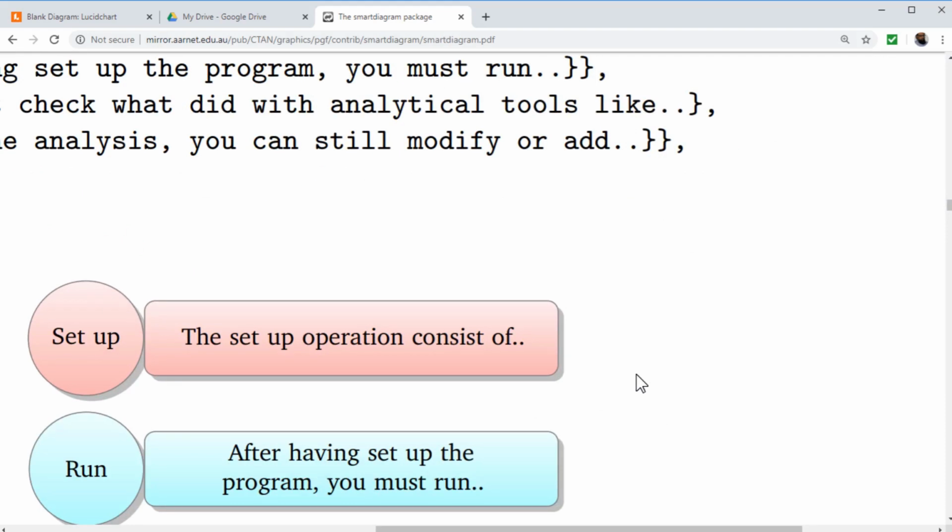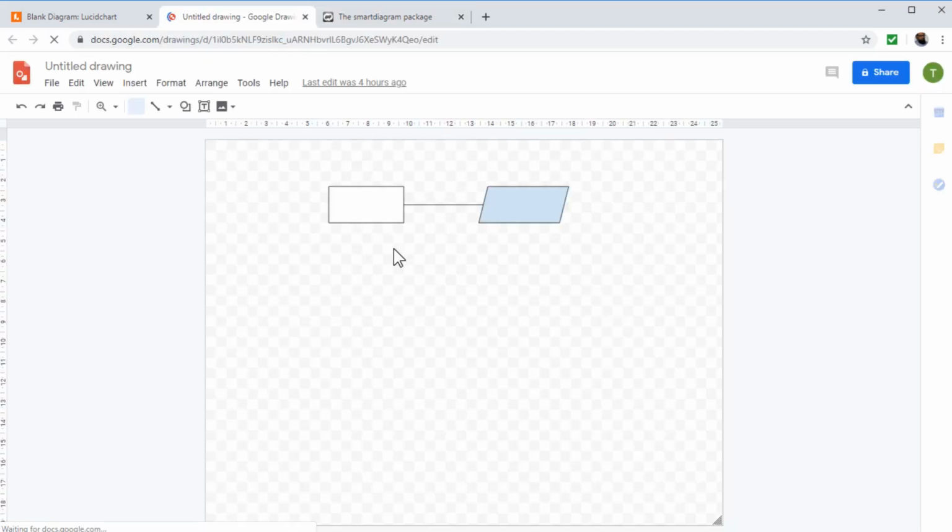There is no blur, nothing. This is the beauty of anything produced in LaTeX, that the sharpness of the image never goes down. It doesn't matter how much you zoom into the image. So this is a professional option but needs a little bit of programming skills. Now the second free option is making flowcharts by using Google Drawings.